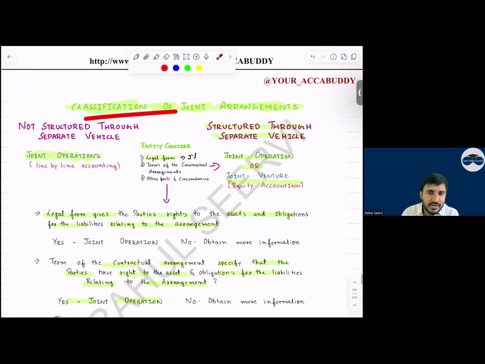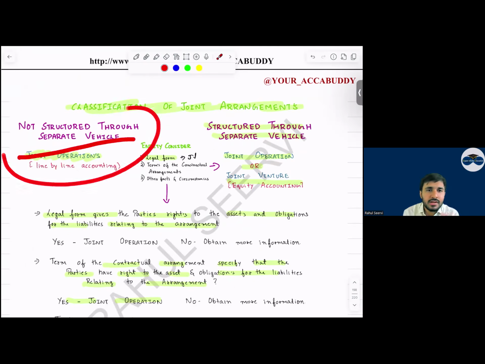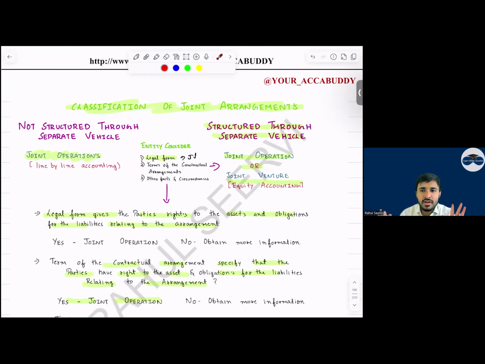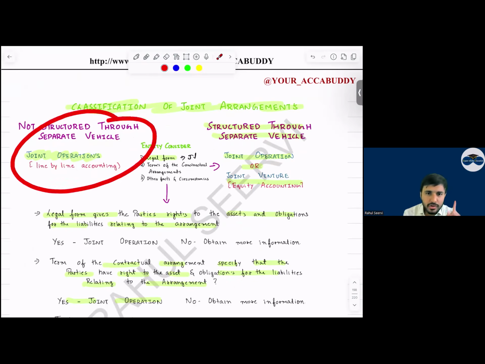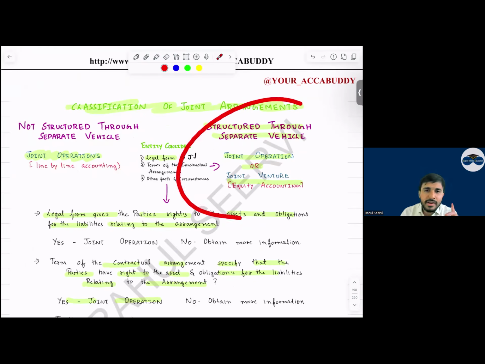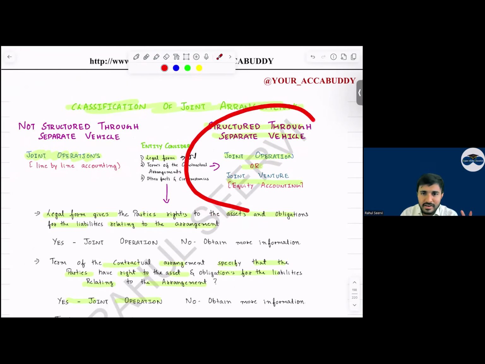Now see here. How should we classify this, whether it's a joint operation or joint venture? Now, everyone, if it's not a separate entity, not structured through a separate vehicle, it will always be a joint operation. Sir, it is a separate entity. Sir, एक separate entity create किया. If we have created a separate entity, it can be a joint operation or it can be a joint venture.